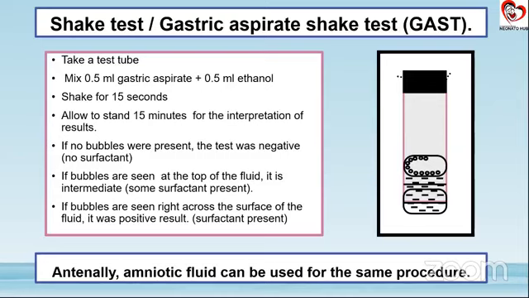What is important is after mixing ethanol to it, it needs to be given a nice shake for 15 seconds and allowed to stand for 15 minutes for the interpretation of results. What we are looking at is whether there is any bubble formation on the surface or not. If we see that there are no bubbles whatsoever, that means that this test is negative. So we will not say no surfactant, but a very, very deficient surfactant. If we have the bubble seen on the top of the fluid, that means there is some degree of surfactant deficiency. And if there are bubbles right across the surface of the fluid, that is a positive shake test, says that this child doesn't have a surfactant deficiency.